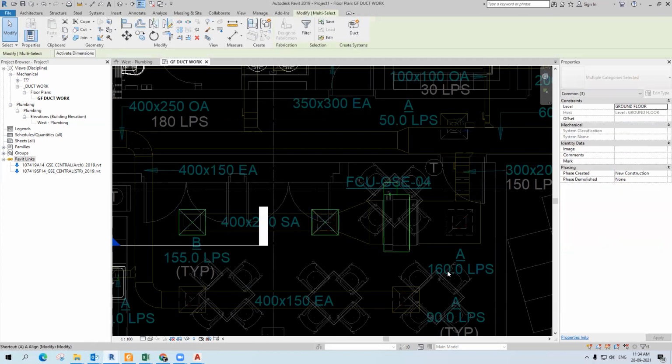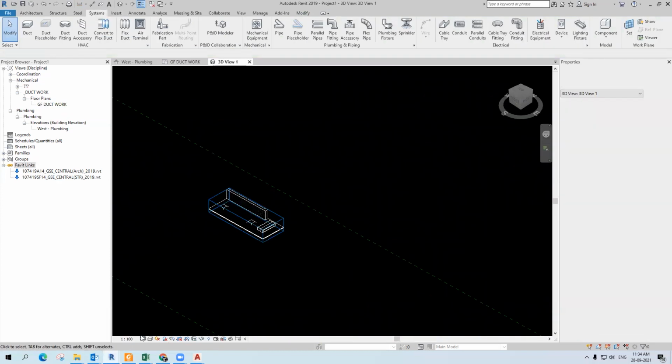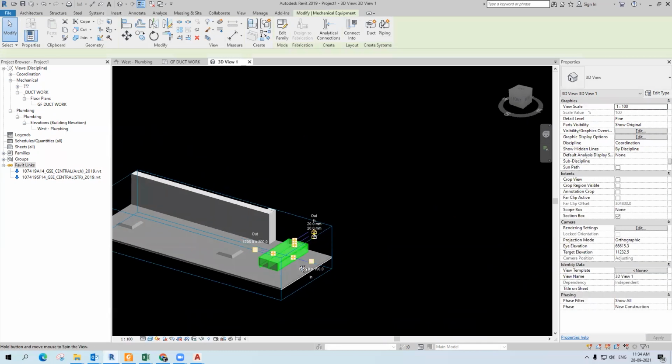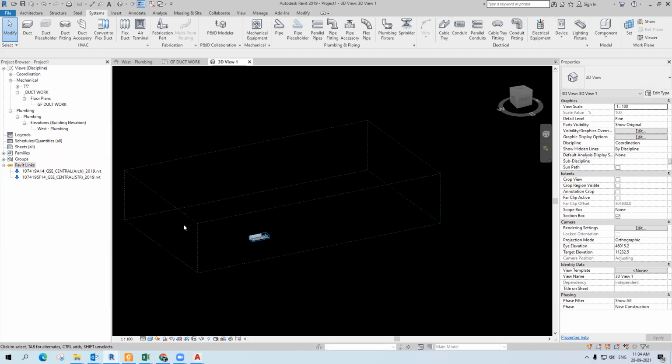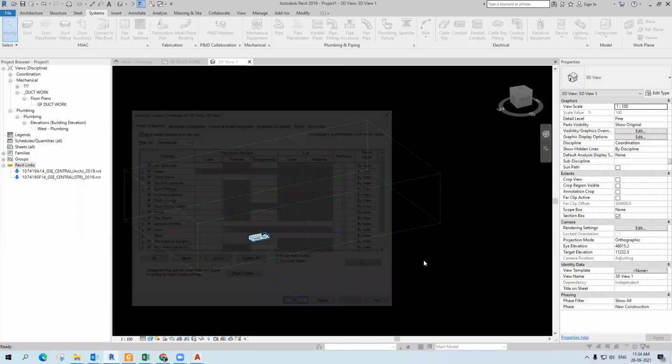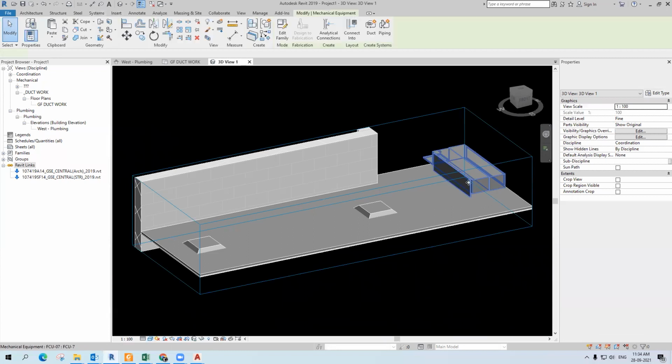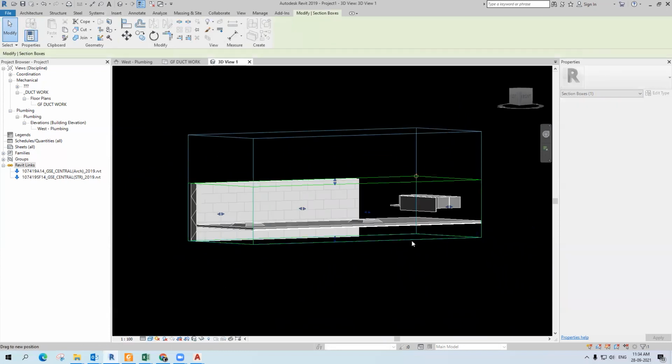I will create a 3D view. Select and pick a 3D view. Put fine here and make it shaded. You can find the equipment here, right? There's a box around here, this is called the scope box. Anyway, I will teach it afterwards. Right now, just go to VG, annotation categories, and hide that scope box. We will study this while doing annotation. Double click it so you can find the FCU and everything.